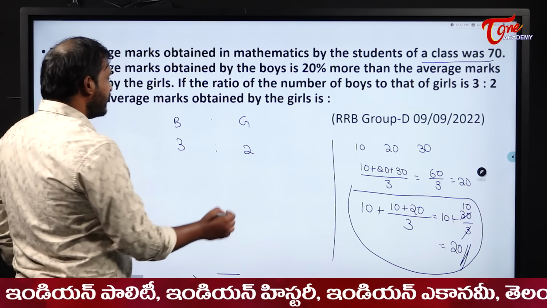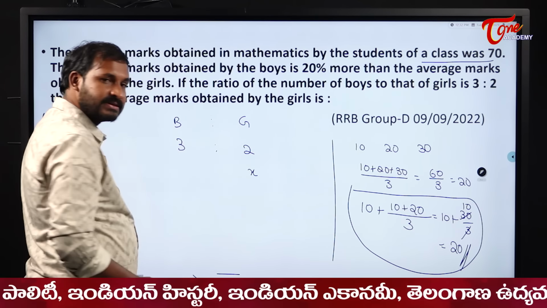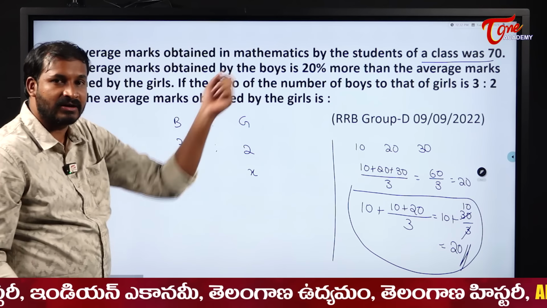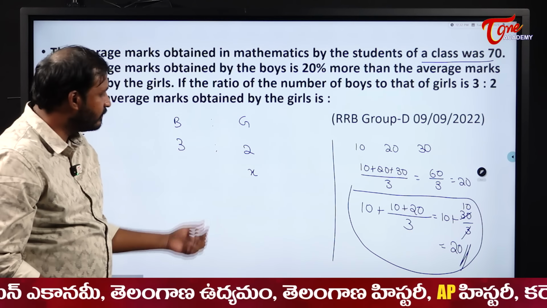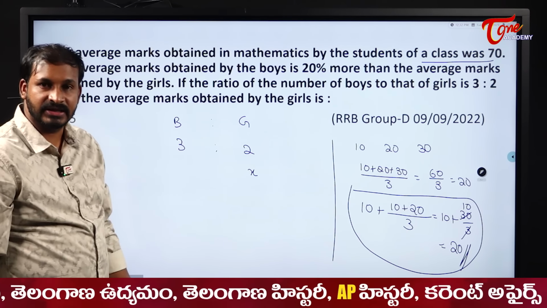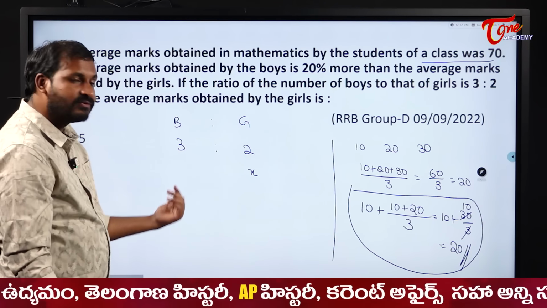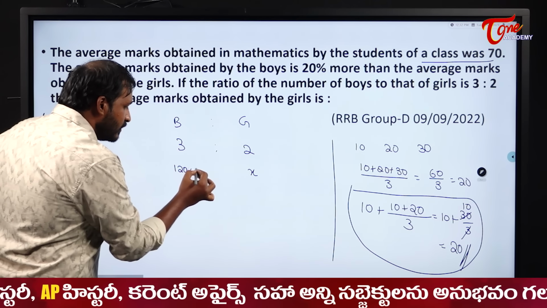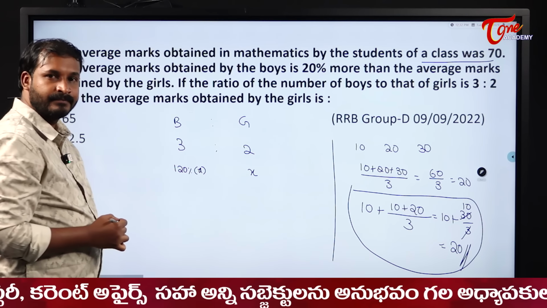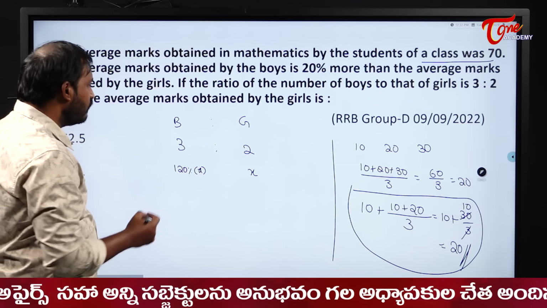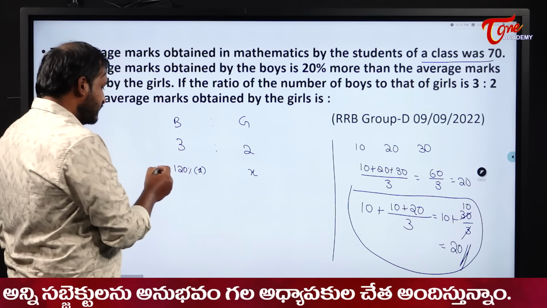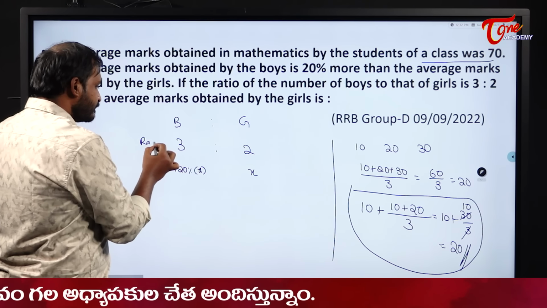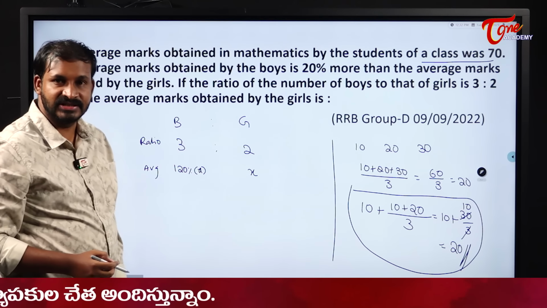Okay, I will assume that the average marks obtained by girls is some X. Now what happens to boys? What will be the average mark of the boy students? 120% of X. Why? Because they are getting 20% more than girls. So their average mark will become 120% of X. Now I will calculate the average marks. This is the average of boys and this is their ratio.